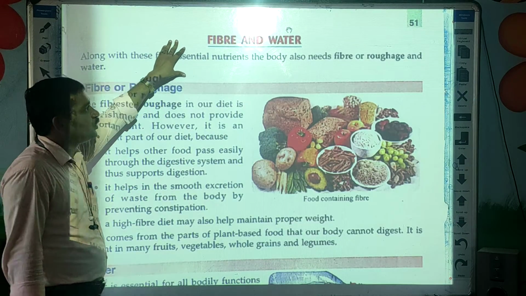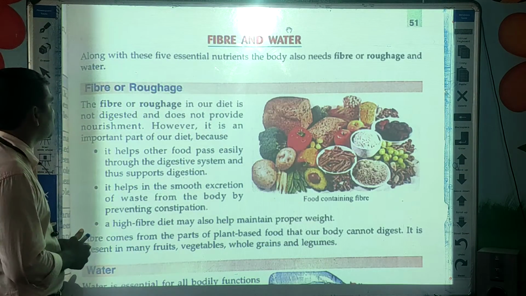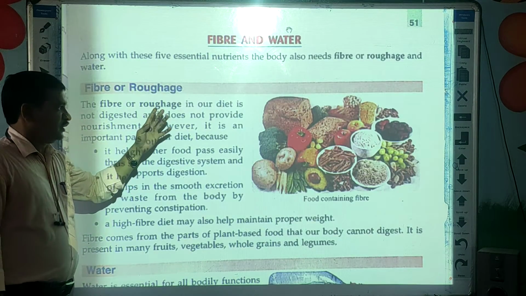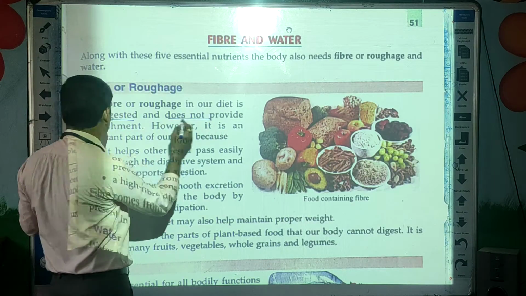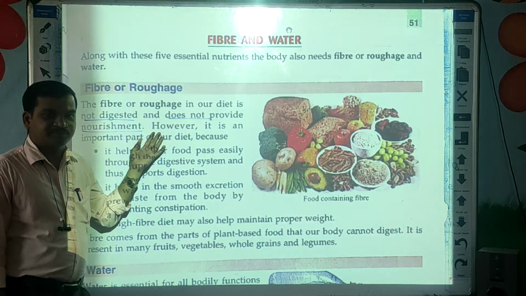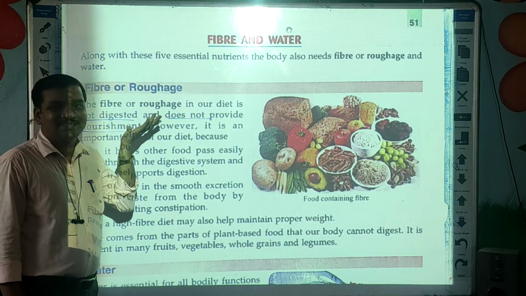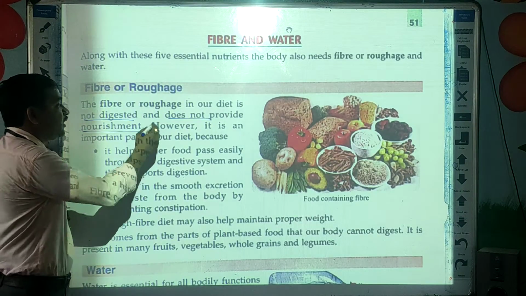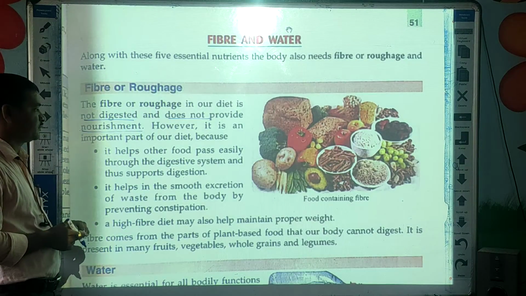So fiber is also called roughage. The fiber and roughage in our diet is not digested and does not provide any nutrients to our body.